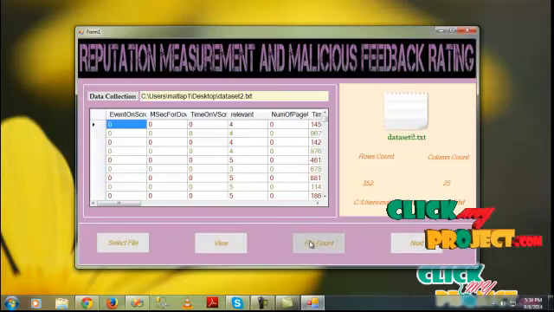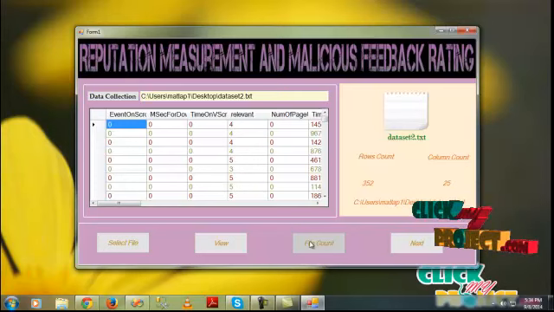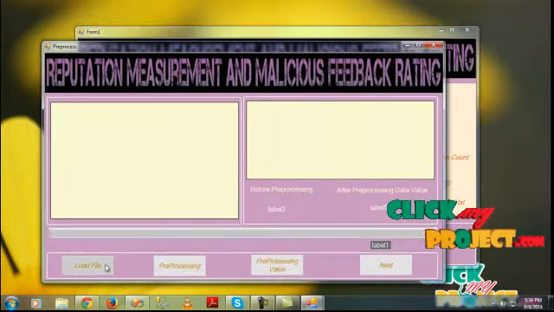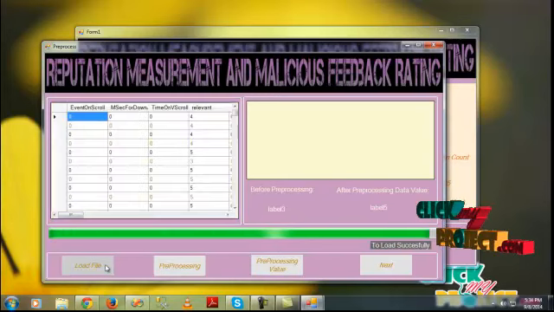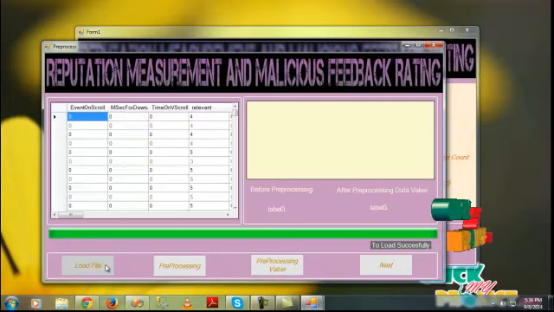Click on the file count button, and the row count and column count of the dataset are shown here. The row count is 352 and the column count is 25 in the dataset. Click on the next button, then click on the load file button to initialize the process, and the file is loaded successfully. The whole data is shown here.